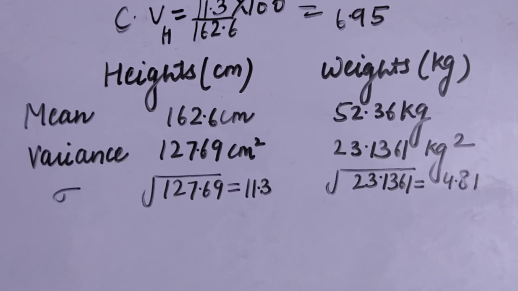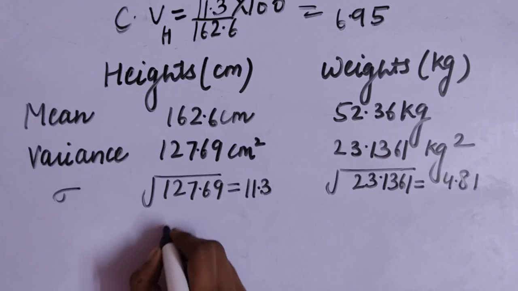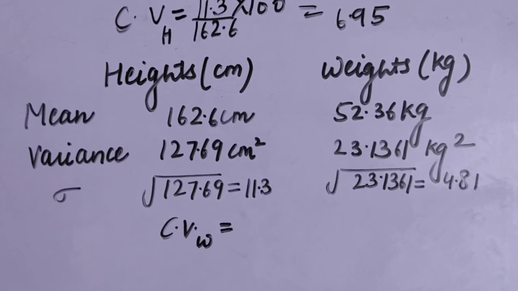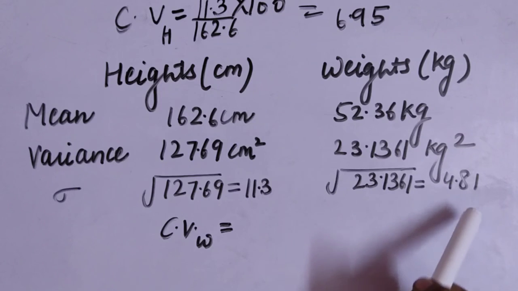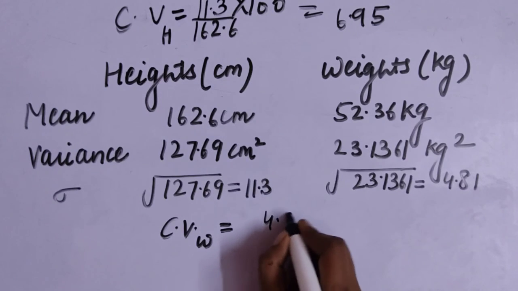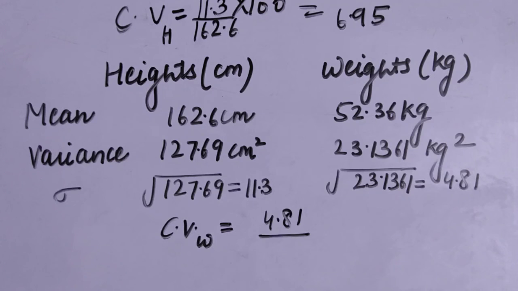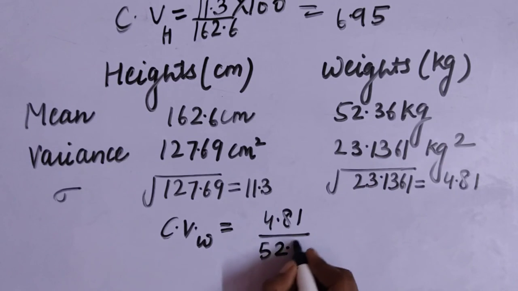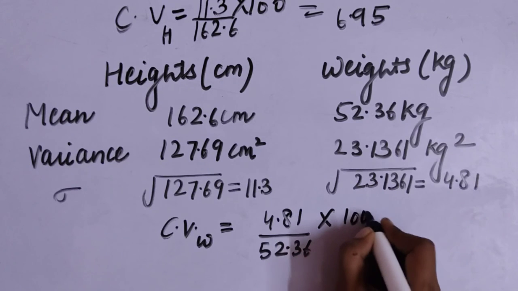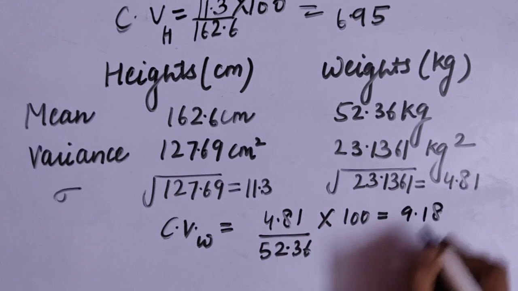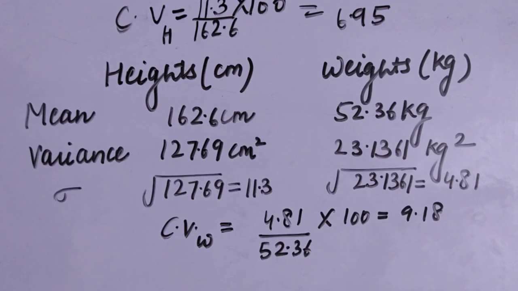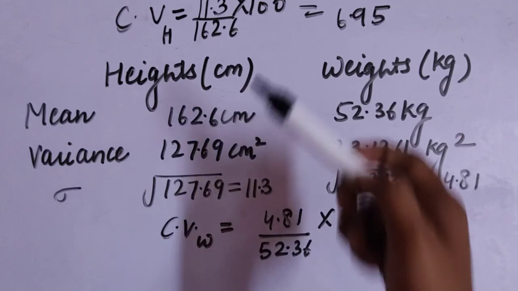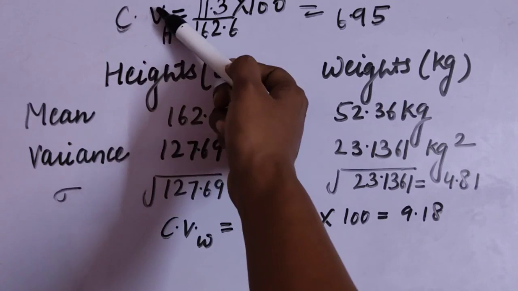Suppose you are calculating the coefficient of variation of the weights. The CV of the weights will be equal to the standard deviation, 4.81, upon the mean, which is 52.36, into 100, and that is equal to approximately 9.18. So when we find out which data set has more variability, as we can see here, the CV of the weights is greater in comparison to the CV of heights.